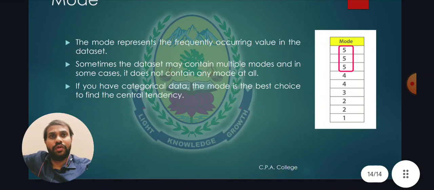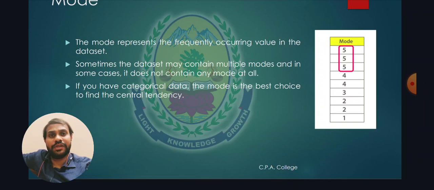Then the mode represents the frequency of occurrence of the values, that is, the most repeated value in the observation is said to be the mode. If we have categorical data, the mode is the best choice for the central tendency. If a value is repeated more than once, the mode will be more relative to the repeated values. That's why they say that in categorical data, the mode is the most approachable measure of central tendency.